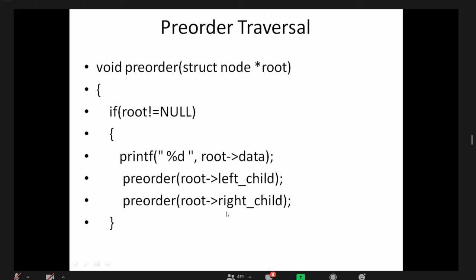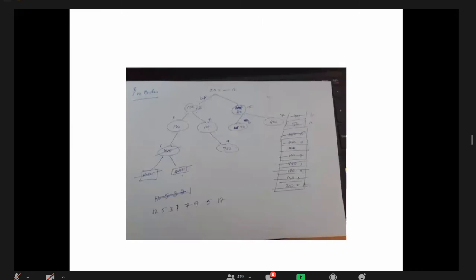Using that null value we call the pre-order statement, then this if condition will never execute. Then what do we have to do? We should pop from the stack. 180 of left is done, 180 of right is done, so 180 should be popped from the stack.